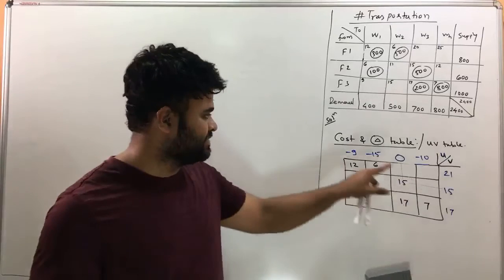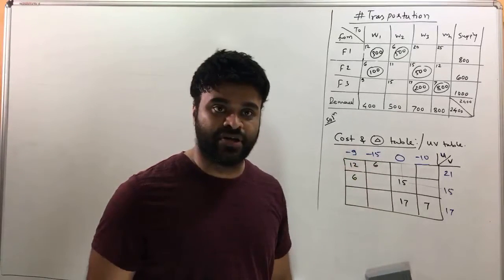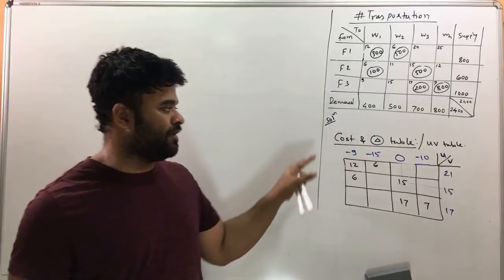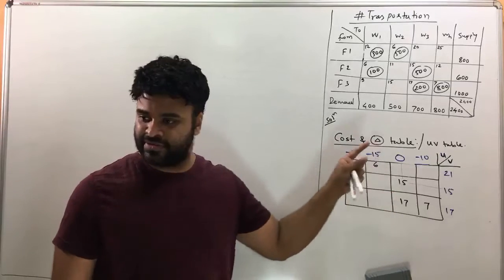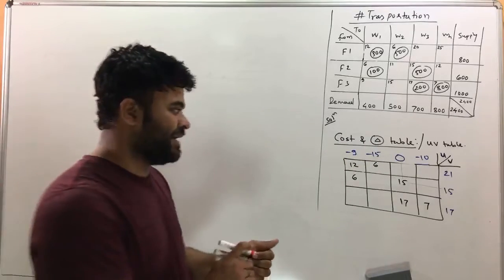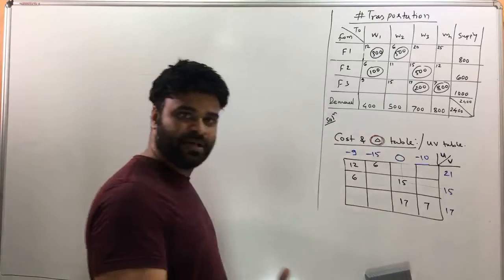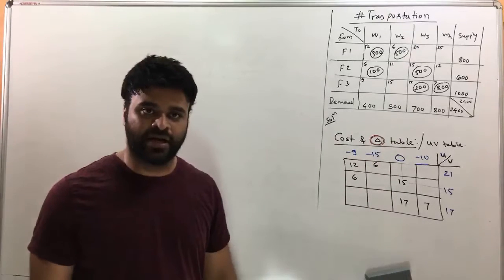Okay, 21 minus 15 will give me 6. That's correct. All good. Anyway, so I found out all the UV values. Once I find UV values, the next thing that we'll do is find deltas. So now I'll teach you how to find delta. This table will tell us whether the solution is optimal or not.